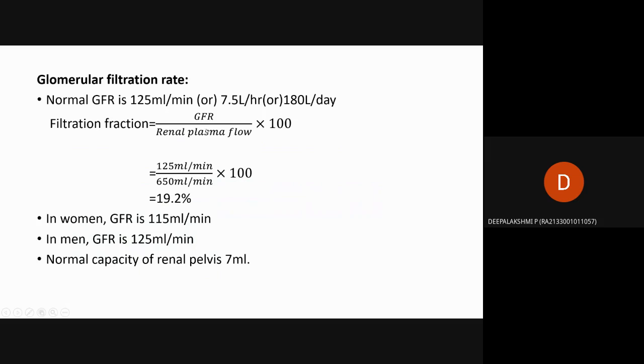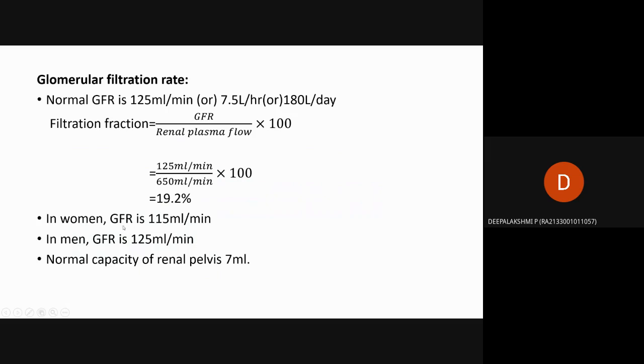The formula is filtration fraction equals glomerular filtration rate divided by renal plasma flow, that is how much enters the kidney. For converting into percentage, it is multiplied by 100. We already know that per minute it is 125 ml per minute, divided by renal plasma flow, that is 65 ml entering the kidney. For finding the percentage, it is multiplied by 100, which equals 19.2 percent.